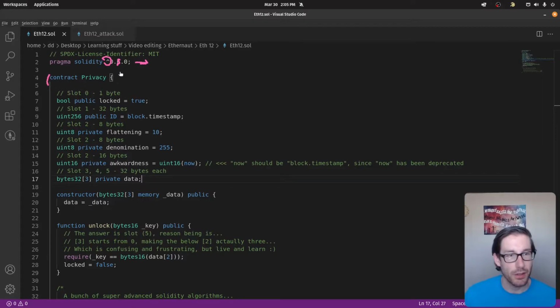Next, we have our contract. Our contract is called Privacy. Inside of our contract, we have a series of variables that are being established at the beginning of the contract here. All these comments I've added. We can see here that the first one is a Boolean variable that's immediately set to true.